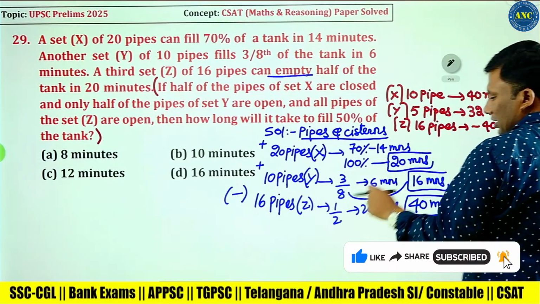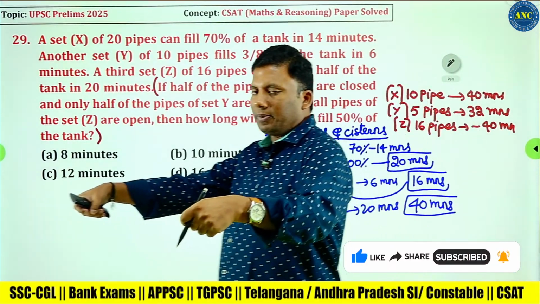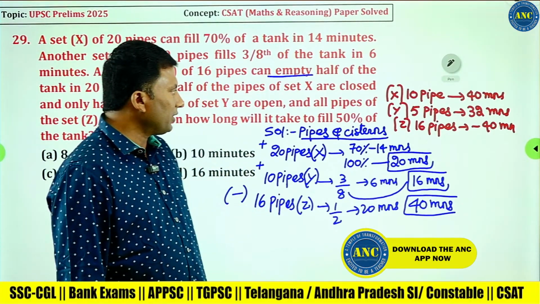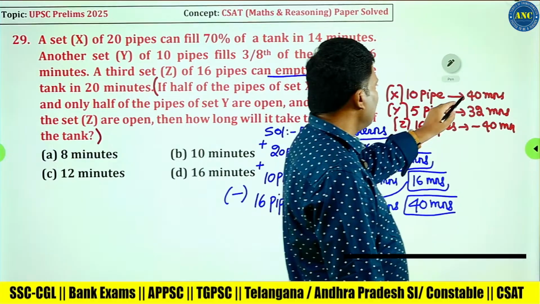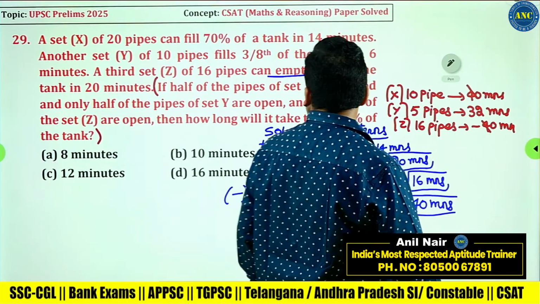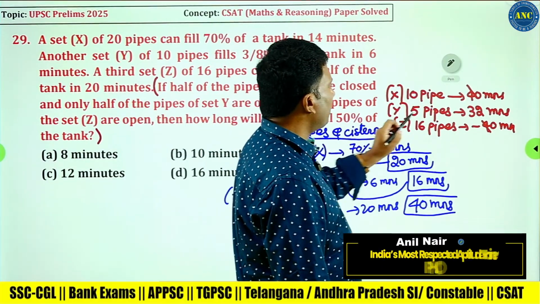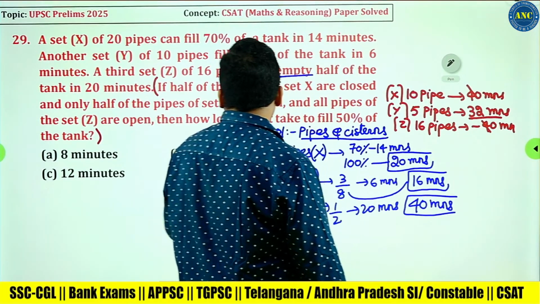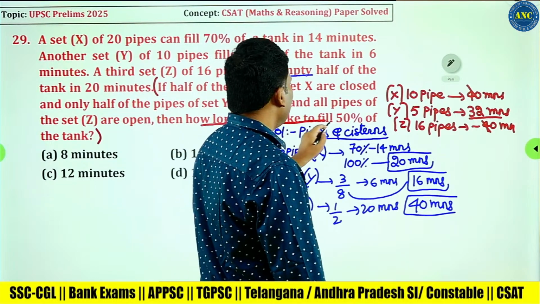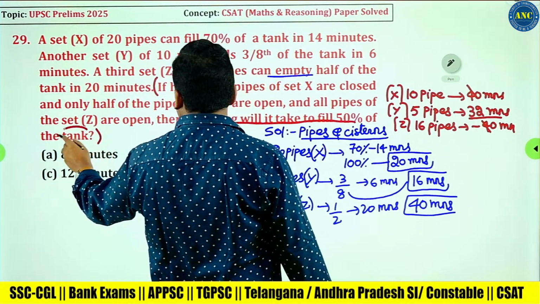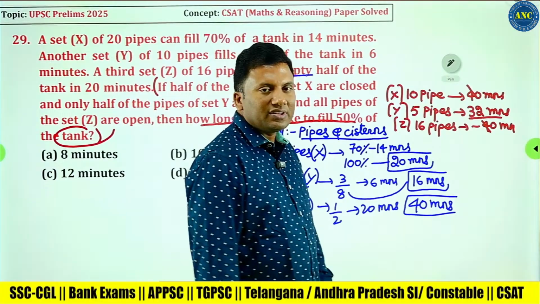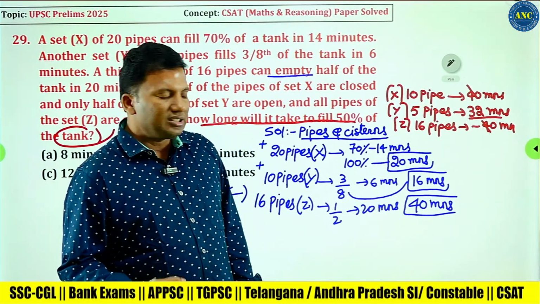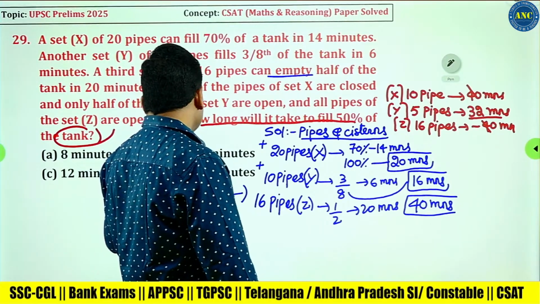Now X company pipe I kept, Y company pipe I kept, Z company pipe I kept. 40 minus 40 is cancelled. Entire tank can be filled in 32 minutes. How long will it take to fill 50% of the tank? 100% of the tank can be filled in 32 minutes, so 50% of the tank can be filled in 16 minutes.